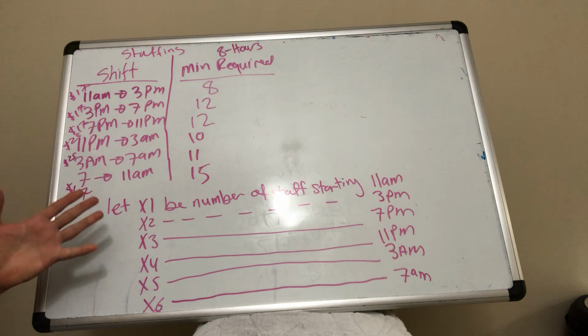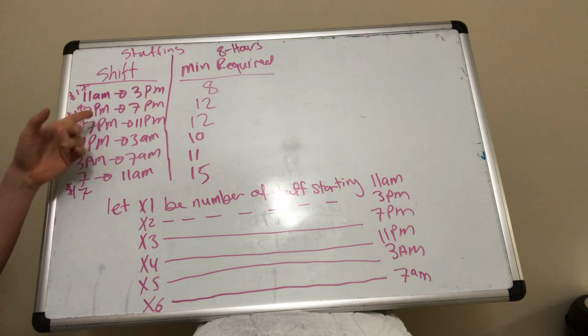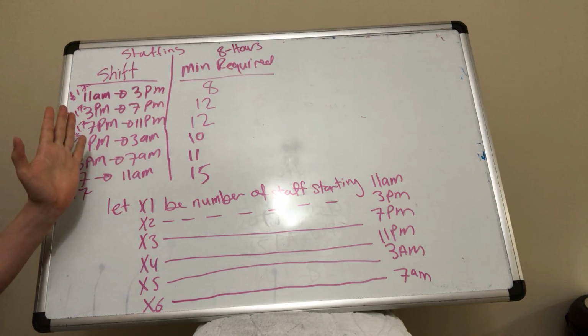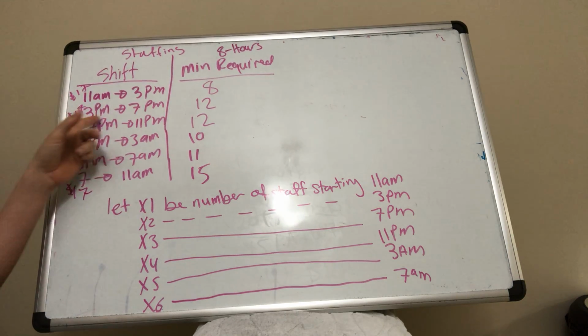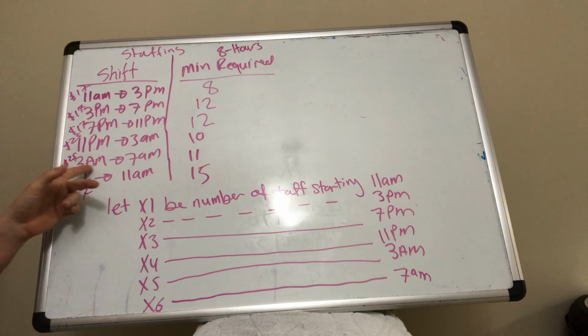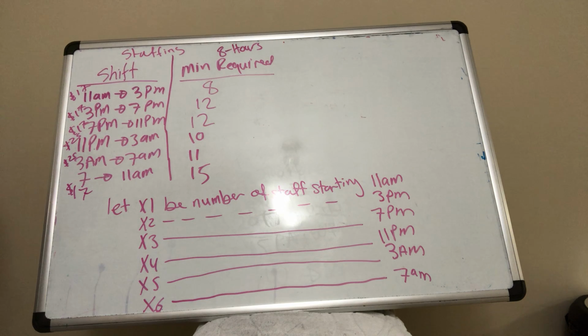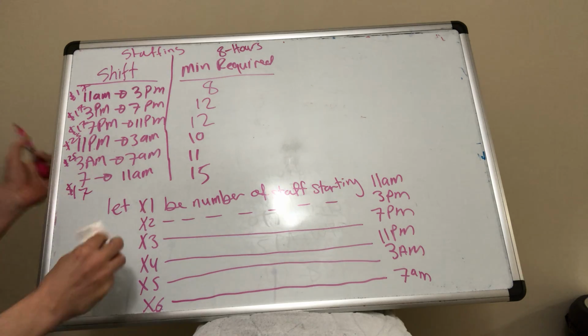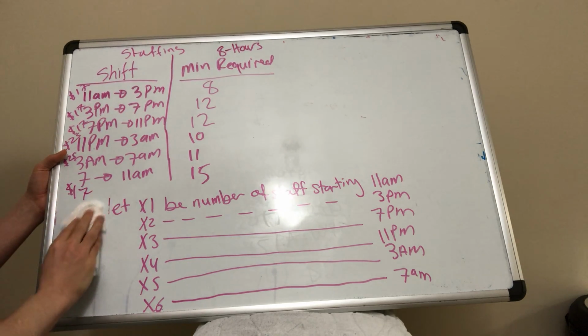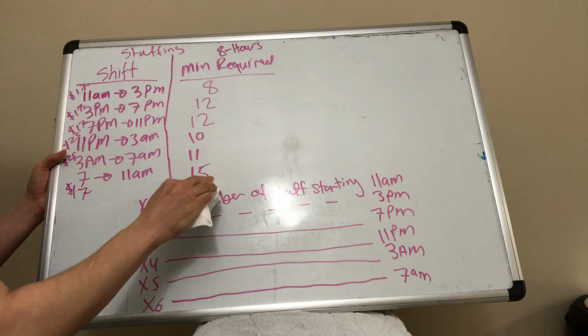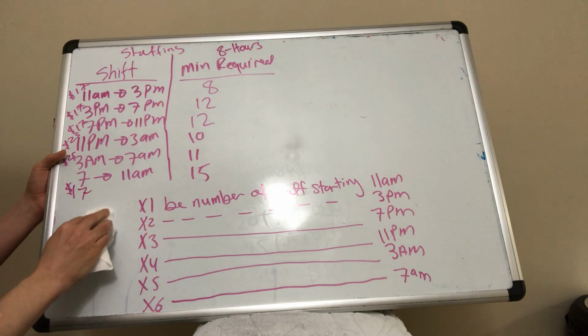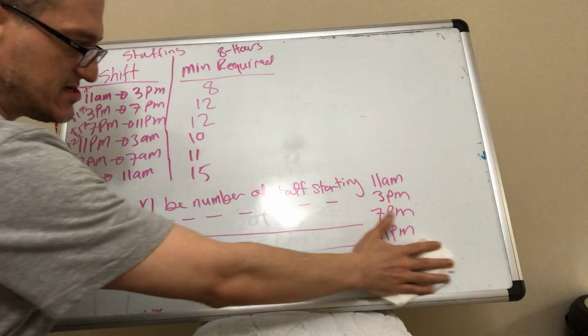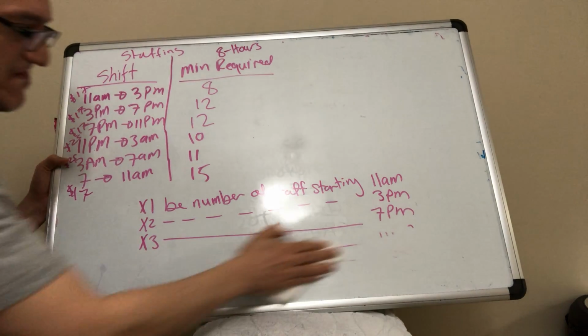So this is how you define the variables. You say 1, 2, 3, 4, 5, 6, and each one of them would be number of staff starting, whatever the time of the start for each shift. According to the question, you're trying to minimize the cost. So I'm just going to allow space here. You know how it works.